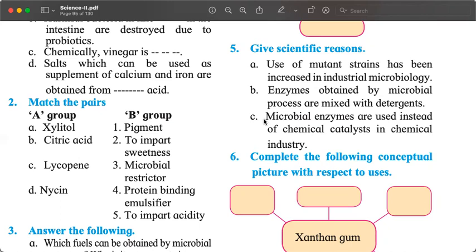It's definitely here. Yeah. If you are able to find out, good. If you are not able to find out, I'll tell you later.